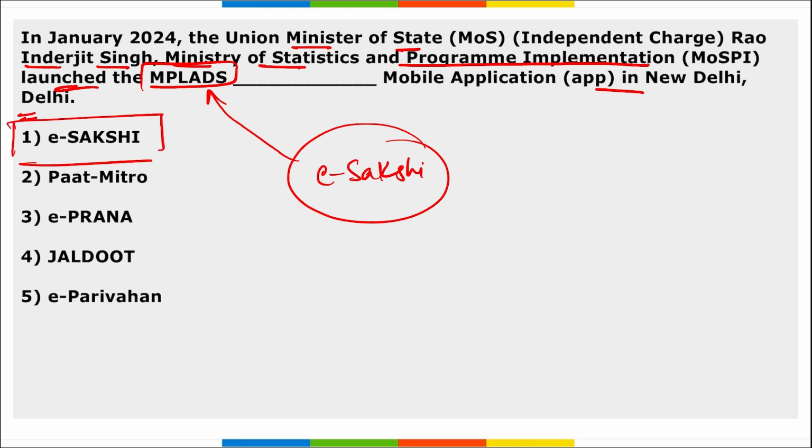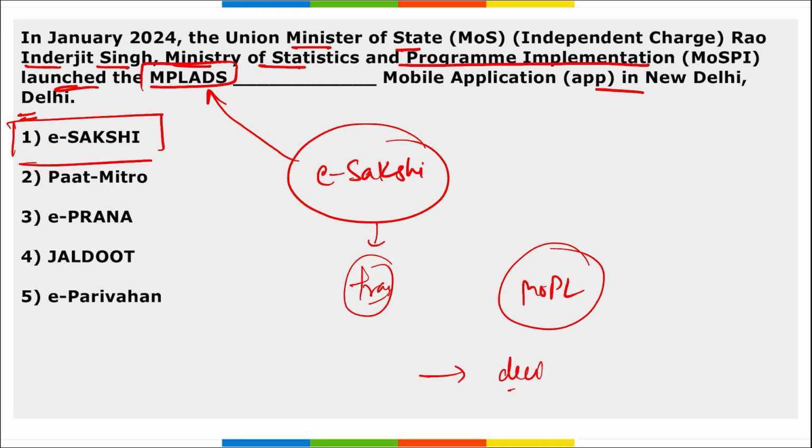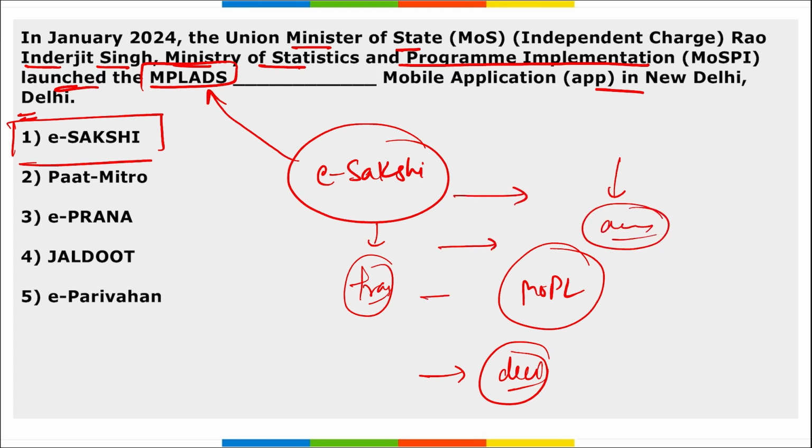Now what does this Sakshi stand for? This question can also be asked to you. What is this Sakshi application? Basically, this application aims to provide transparency, accessibility and efficiency for all the members of parliament, correct, as they will be making decisions. This application will help them provide analysis of data. All the records and previous data will be there, so that decision making for these members of parliament becomes easy.